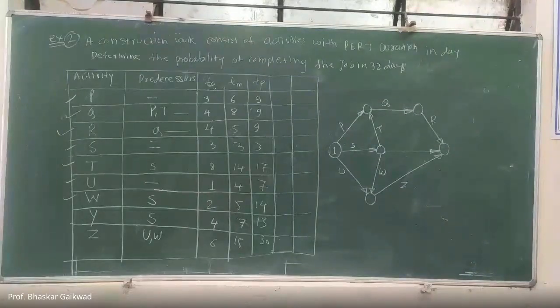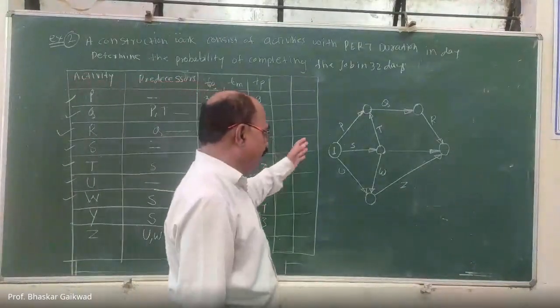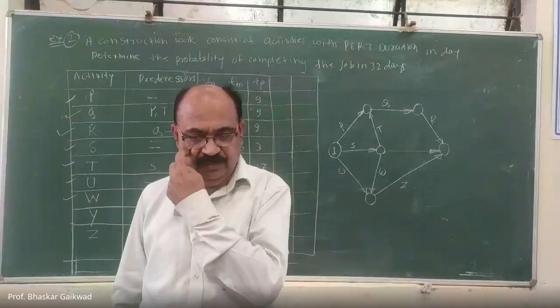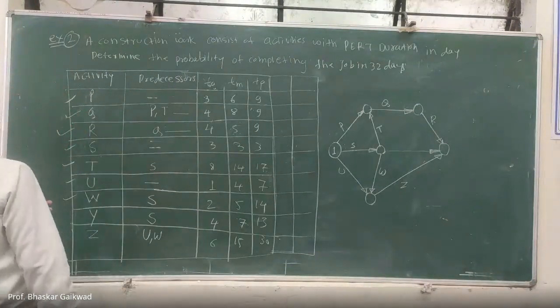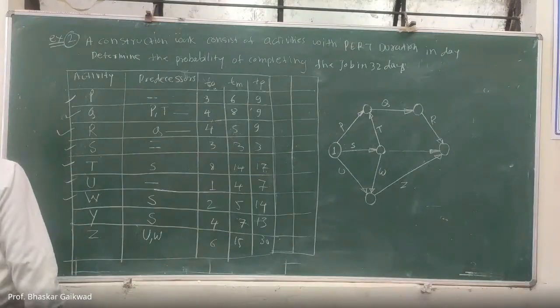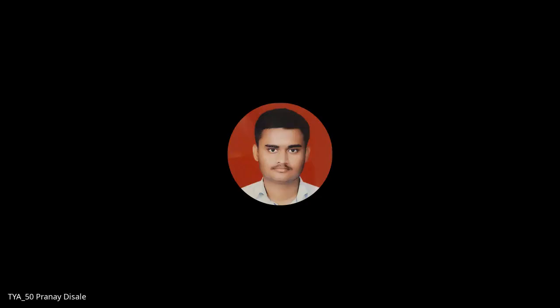Now how to give the number? Up to here it is clear. How to make this diagram? Anybody having any doubt? Hello? Any doubt is there? You got the concept? Hello? Yes, sir.